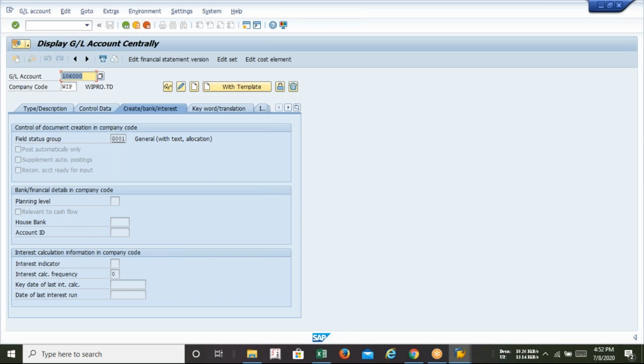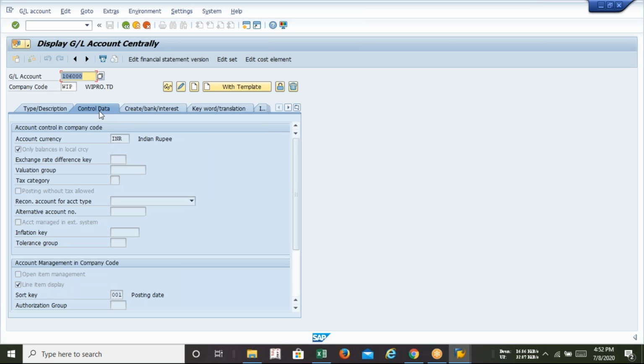Yes, anyone wants to say something? Yes, sir. As I can understand, at the time of this account group that we create, for all the incomes and expenses and everything, like the equity, we have to just recall this number, the GL account number, right? Yes. Individually we have to put all these GL account numbers, then only we can enter the description, control data and everything. At the time of GL creation, sir, you have to put this number manually. That's what I'm saying. For equity we have one code, for expenses we have another code.